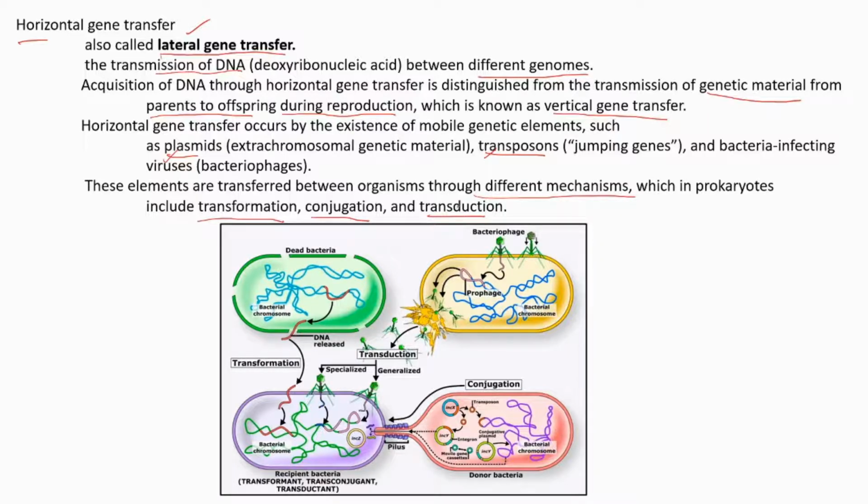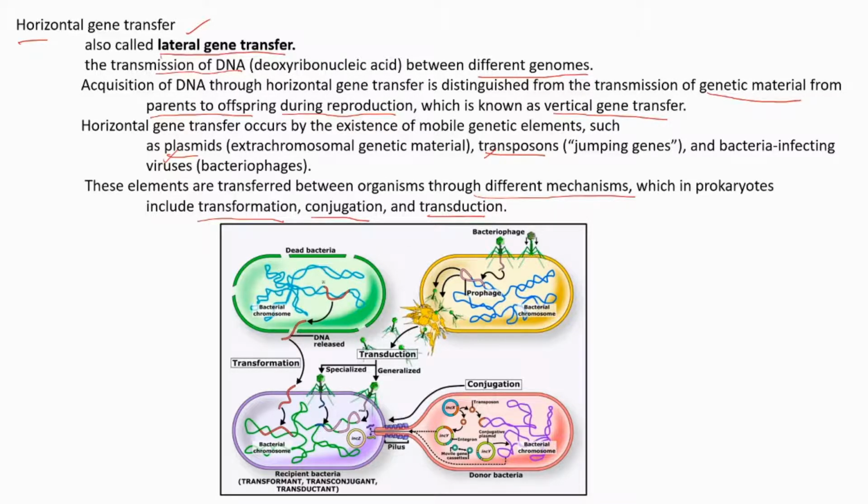That is the method for horizontal gene transfer. I think it's clear. Our normal reproduction is the process in which genetic material is transferring from parent to offspring. But here, some genetic material, especially plasmids or transposons, are transferring from one organism to another through different methods like transformation, conjugation, and transduction.